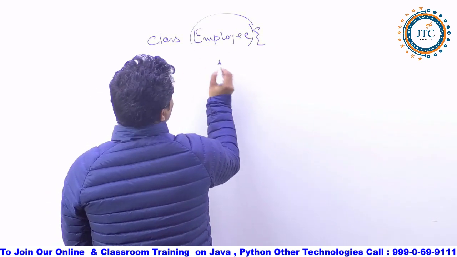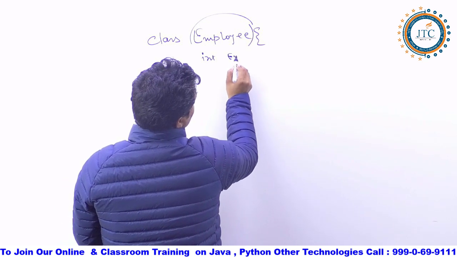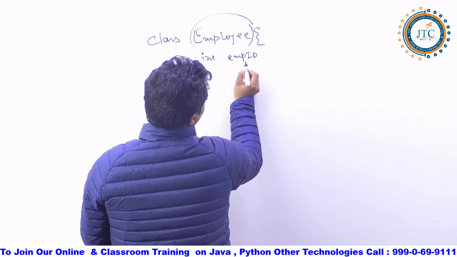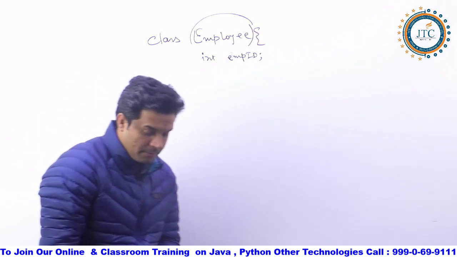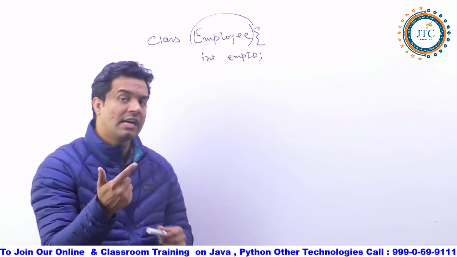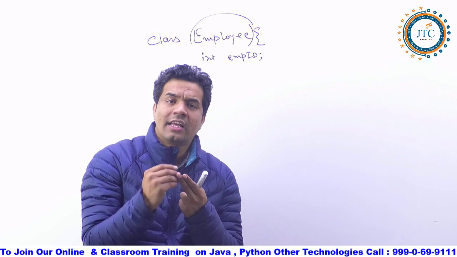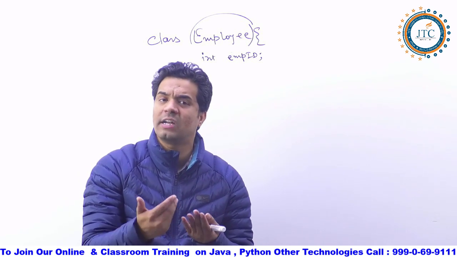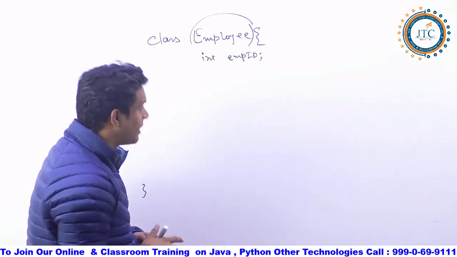So first, let's say I'm writing here int empID. This is the emp ID you are having. Emp ID 1, you want to write it here. This is one property. If this property is there with anyone, an employee ID, it means that person is an employee, correct? So that is the property. Fine. And there could be n number of functions also, n number of operations of that employee.